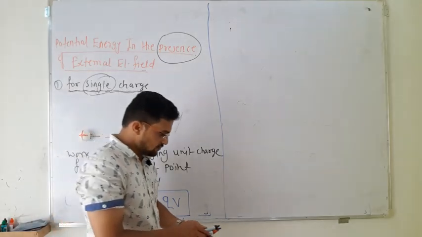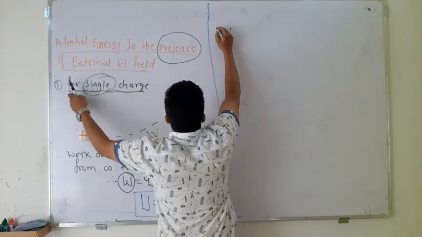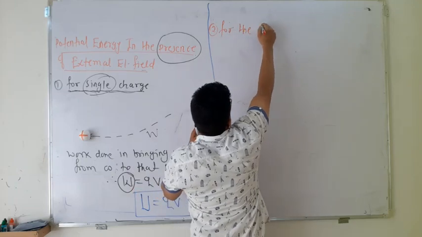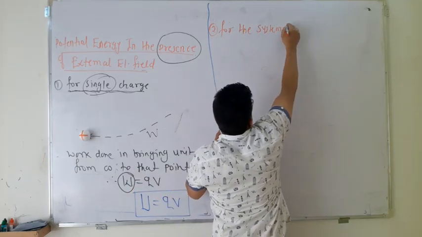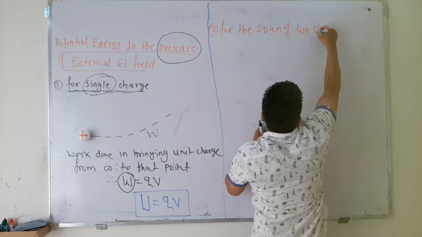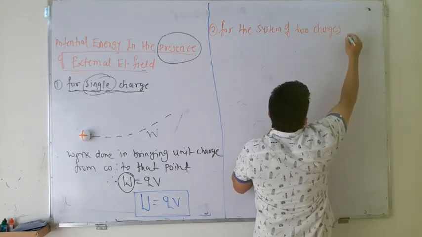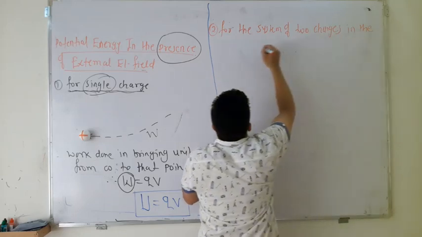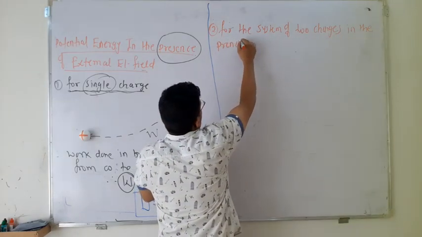Next, that was the first part, and the second part is the system of two charges in the presence of an electric field.